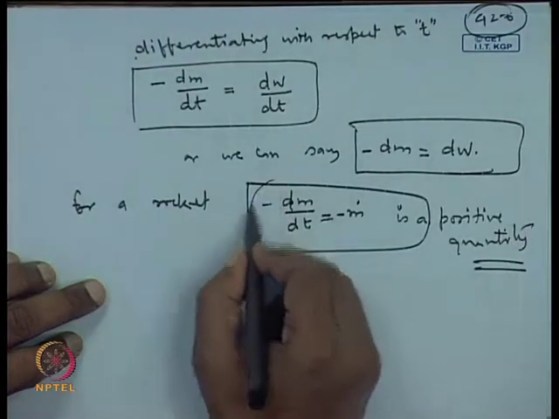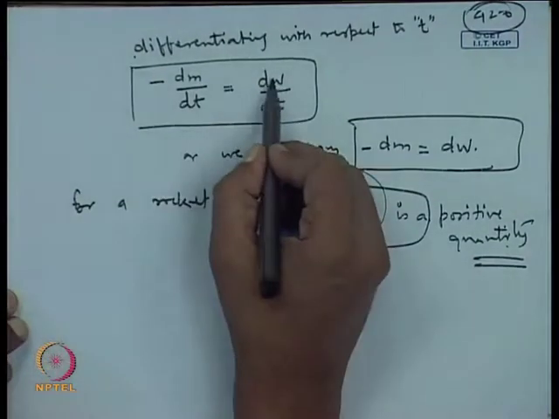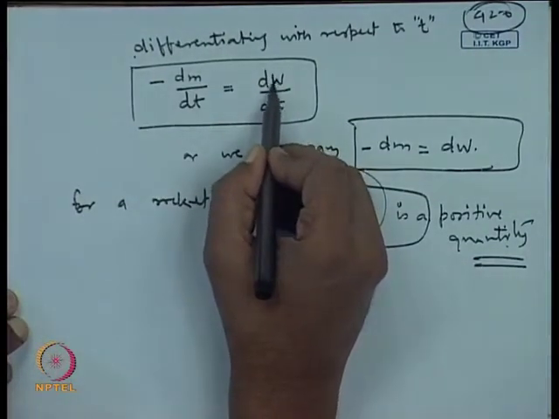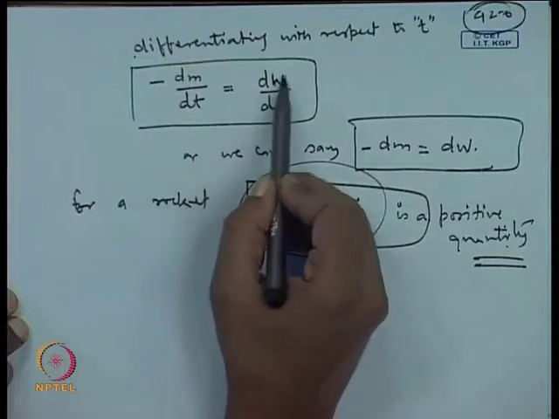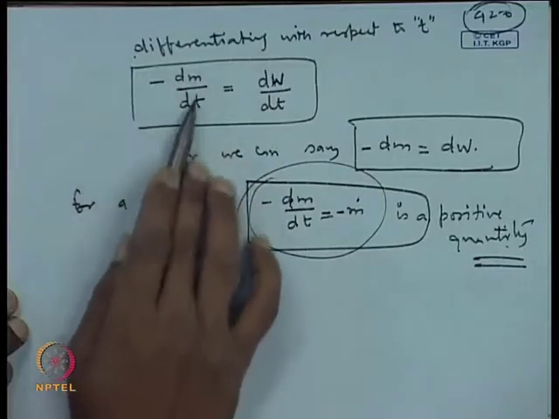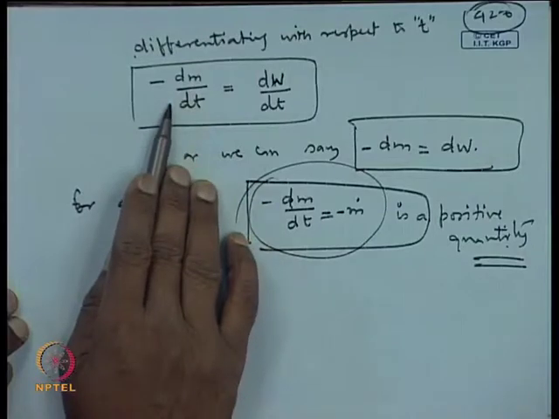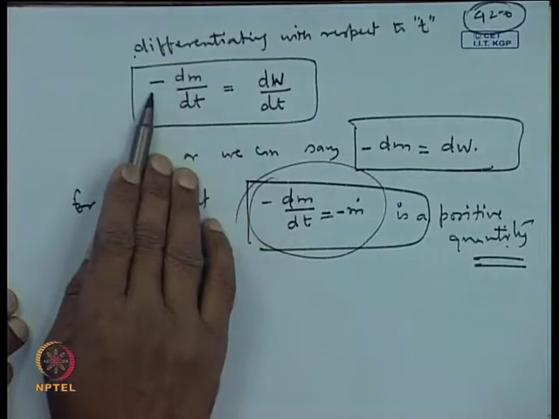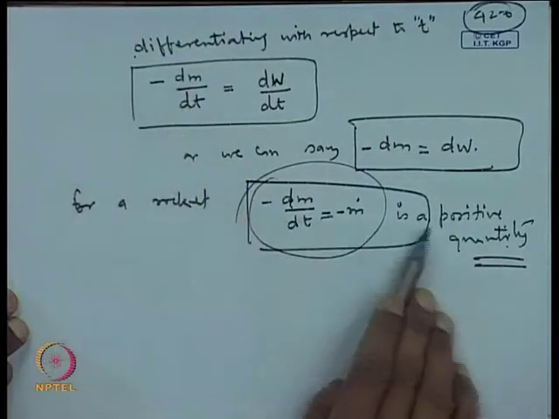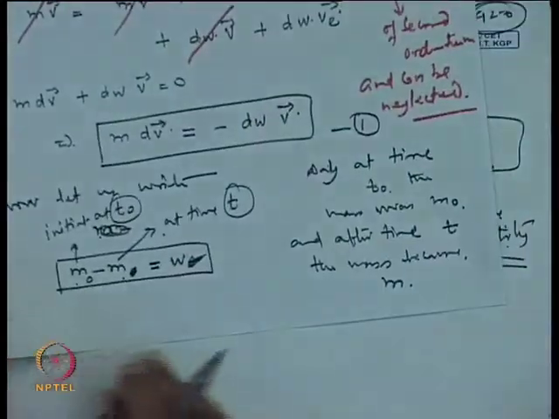Why? Because dw by dt is the rate at which the mass is being ejected. So, the mass of the rocket is continuously decreasing, dm by dt is a negative quantity, and therefore minus dm by dt becomes a positive quantity.